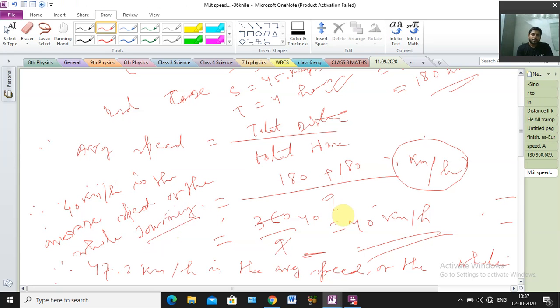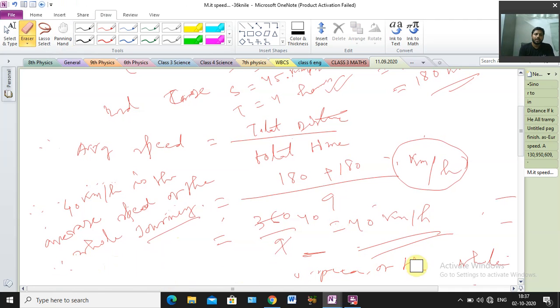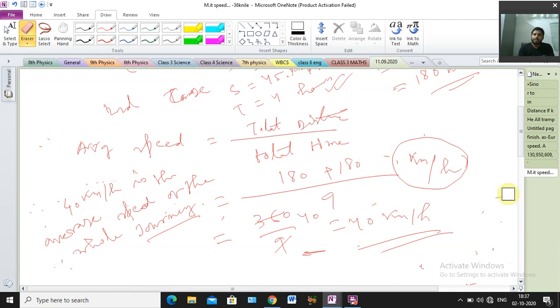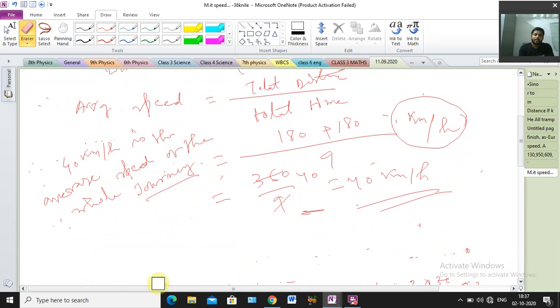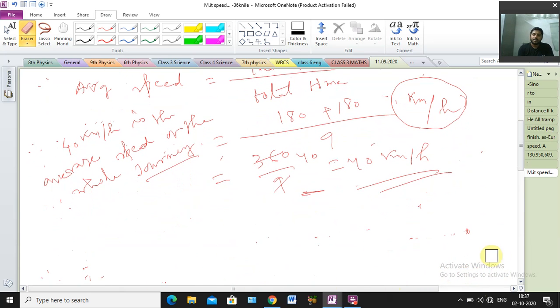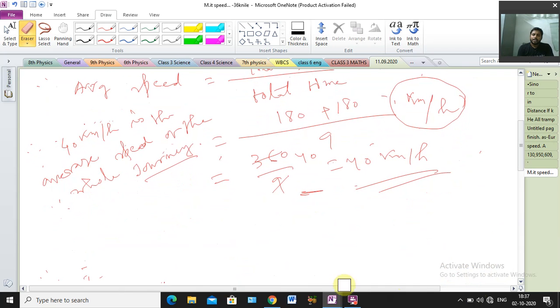Understood? 40 kilometer per hour is the average speed of the whole journey. Clear? Understood? Okay, so next questions. For the next question, first read it and try to find out the meaning of the question. Whatever is given, you have to write it, and write same type of questions. All questions are the same type, so you have to try it.